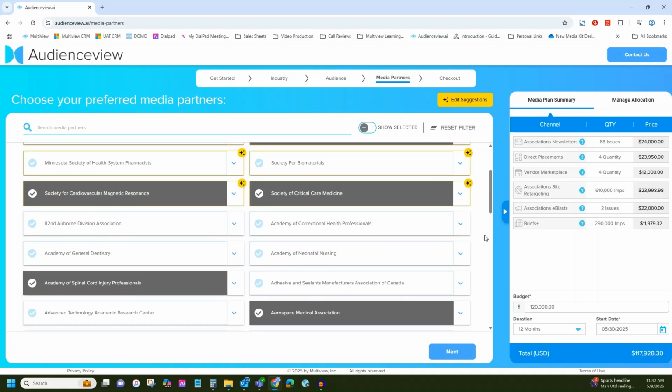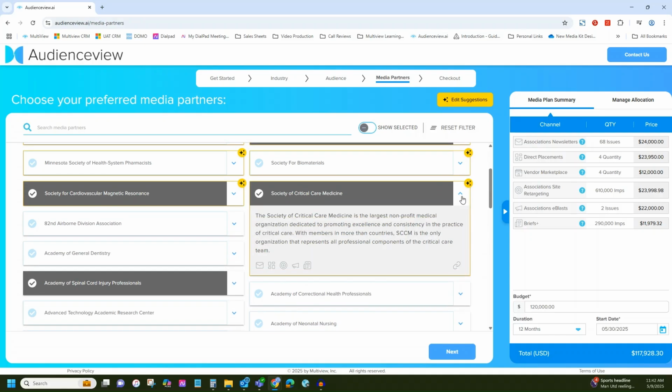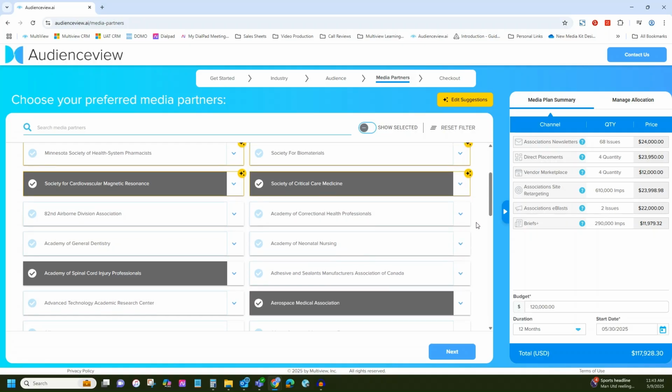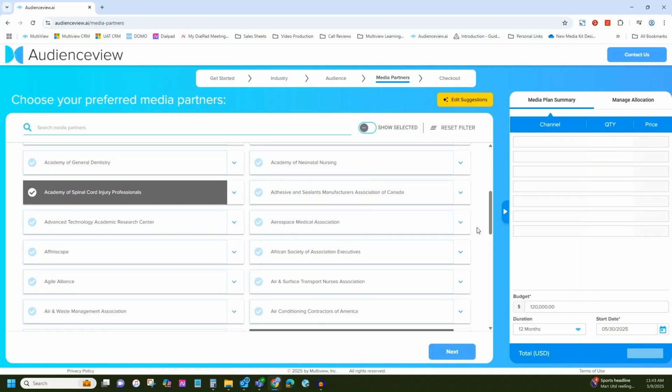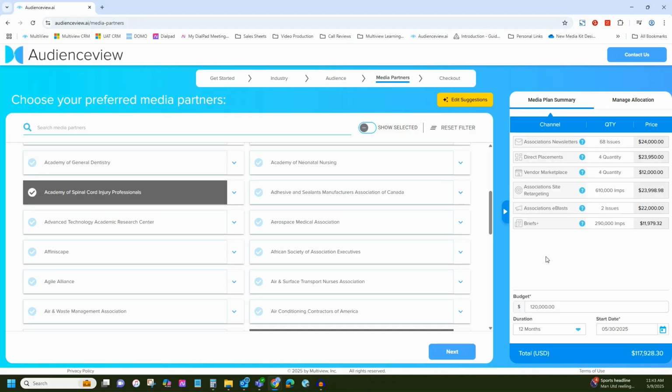To learn more about a specific media partner, click the dropdown. Here, you can read a summary about the association, what media opportunities they offer, and a direct link to their website. If a suggested partner isn't the right fit, simply deselect it. You can also use the search bar to browse and add additional associations that better align with your campaign goals. Every selection you make is reflected in your media plan summary to the right.